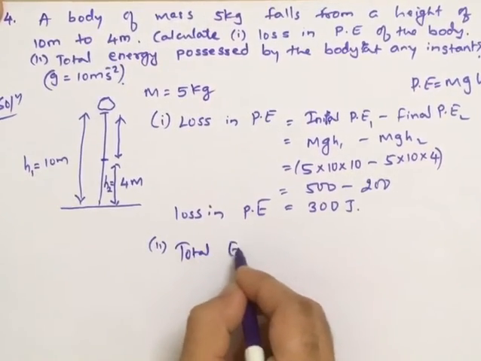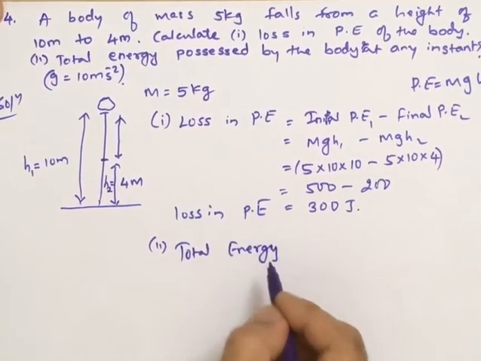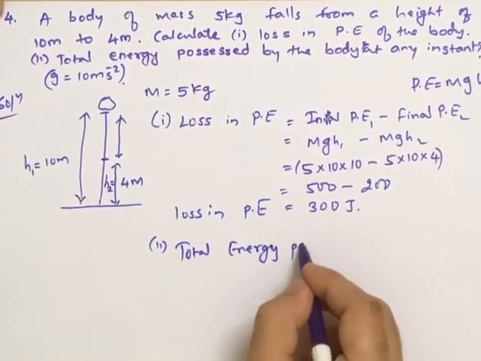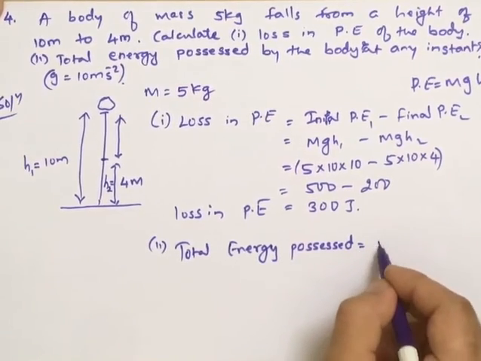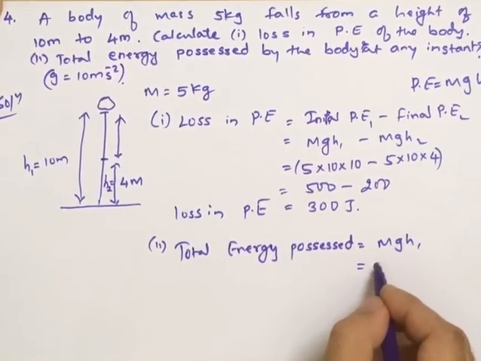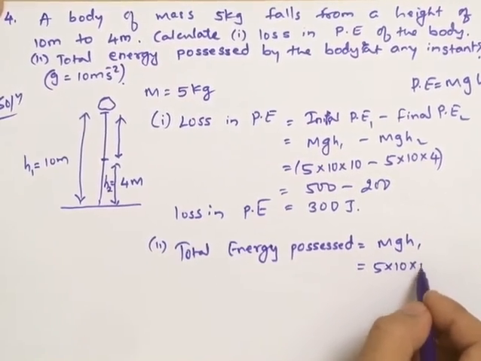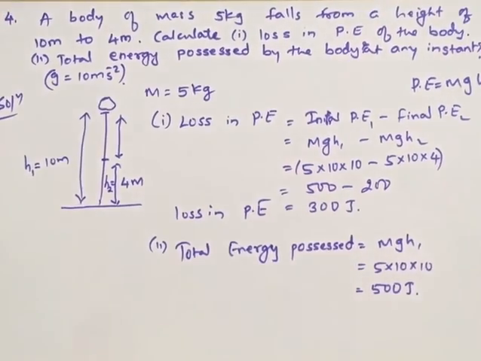Total energy possessed is equal to m into g into h1, that is 5 into 10 into 10, that is 500 joules.